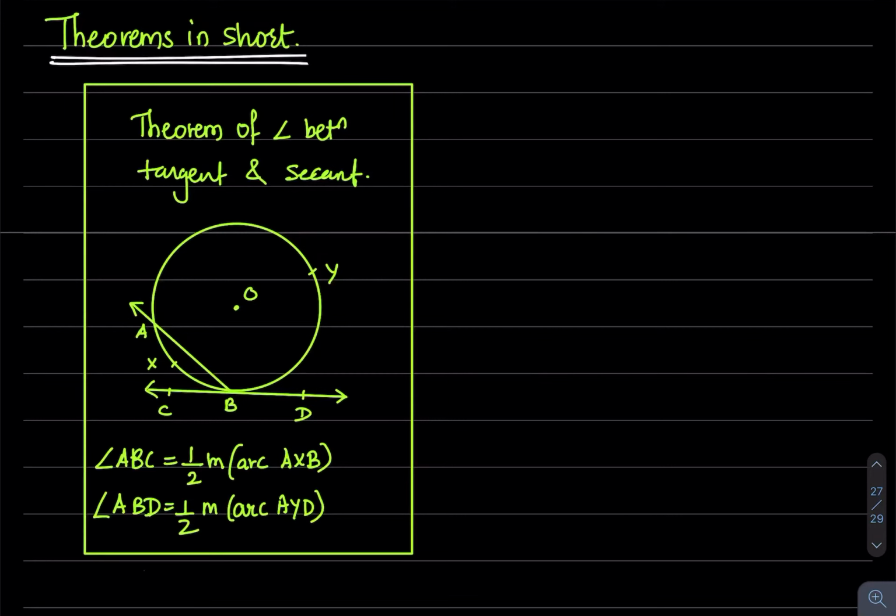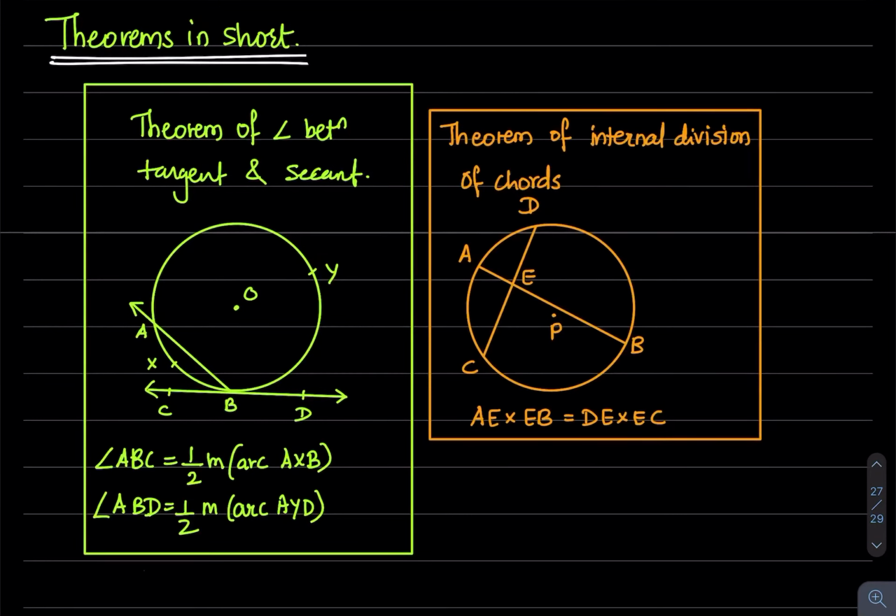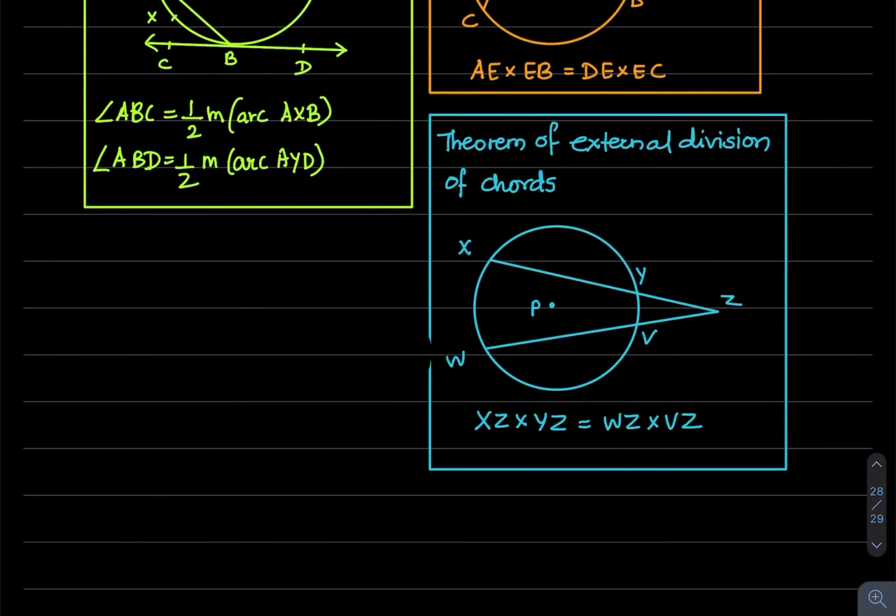Next was theorem of internal division. Of course, two chords are intersecting inside the circle, then AE into EB is equal to DE into EC. So here point of intersection E is in each term. Similarly, next theorem of external division of chords.